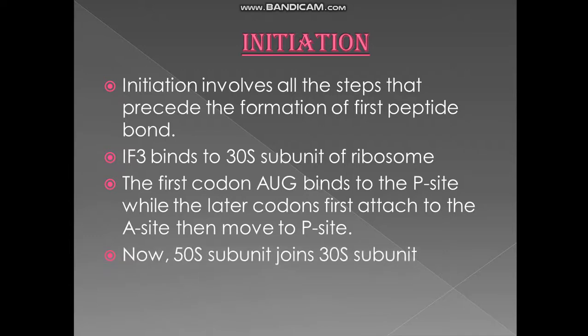Now what happens? Now the 50S subunit joins the 30S subunit. Clear? So you understand the sequence. First, initiation factor 3 binds to the 30S subunit and guides the 30S subunit to bind to the messenger RNA. Now what happens? To the bigger subunit, the AUG transfer RNA goes and binds, and then both these two subunits come and join together. Okay?